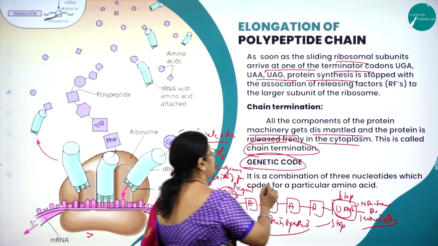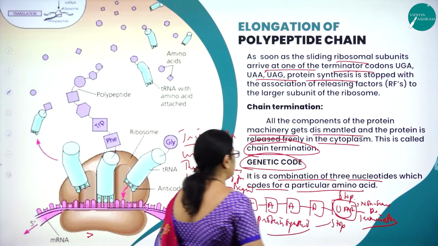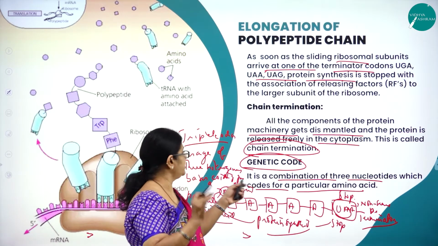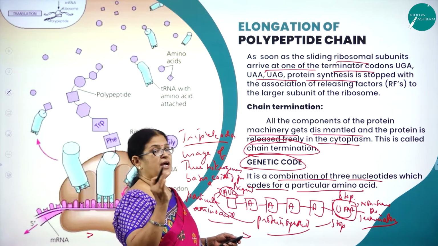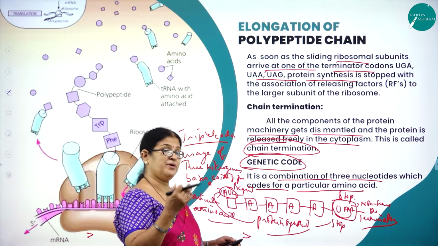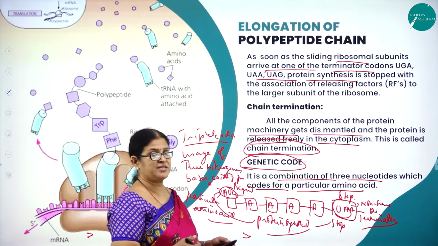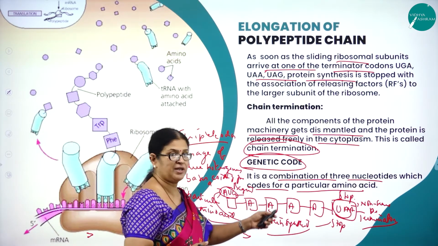So what is genetic code? It is a combination of 3 nucleotides which codes for a particular amino acid. So how do we define the genetic code? It is a combination of three nucleotides. Here you can see AUG. AUG is adenine, uracil and guanine because it is transferred from DNA to mRNA. Obviously, the thymine of DNA is replaced by uracil of RNA. So, it is a combination of three nucleotides which codes for a particular amino acid.